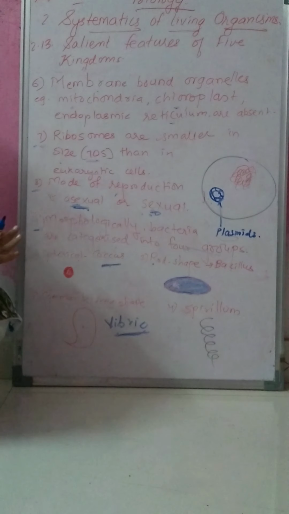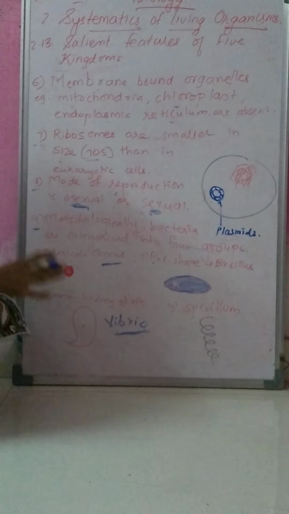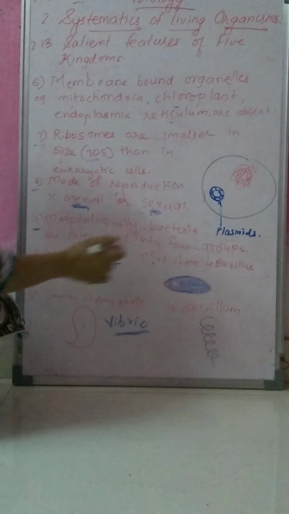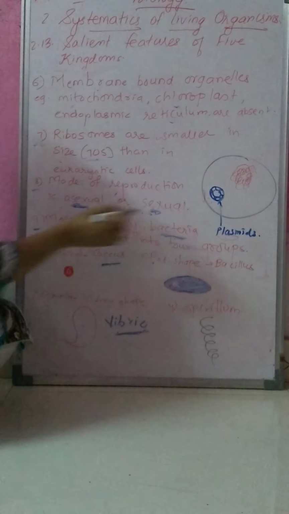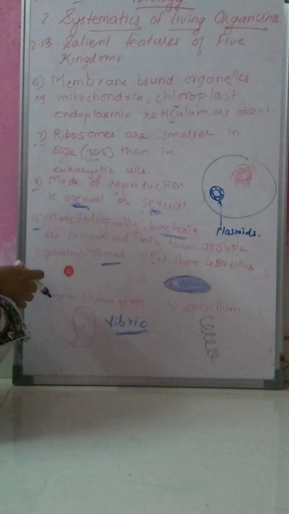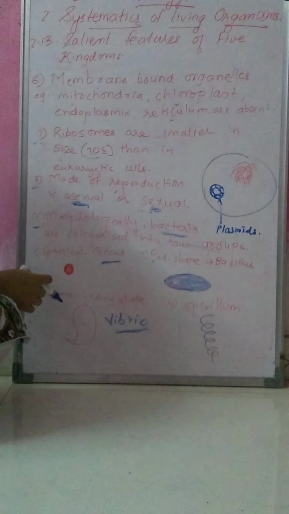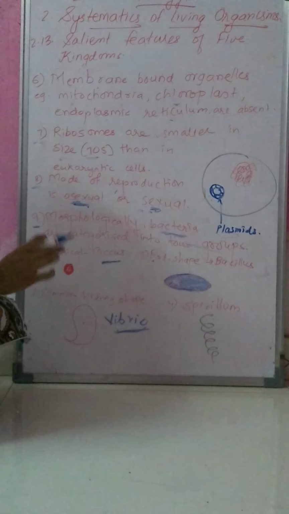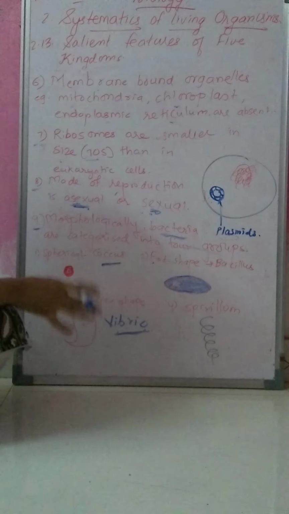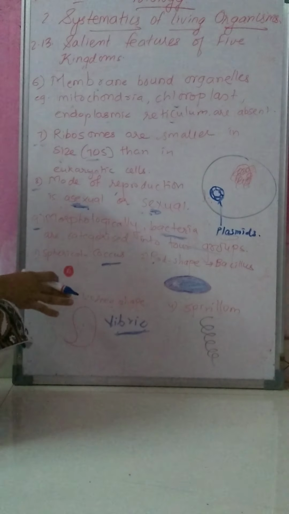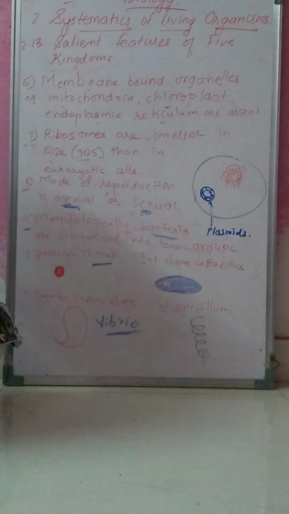So these are the general characters of kingdom Monera. The example here is bacteria; in kingdom Monera, bacteria are included. So today we have started with kingdom Monera and studied the general characters of kingdom Monera.